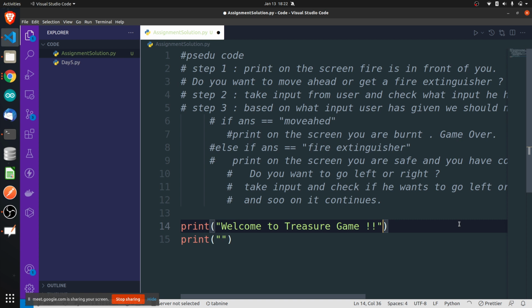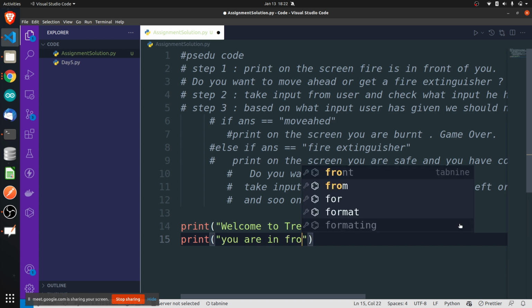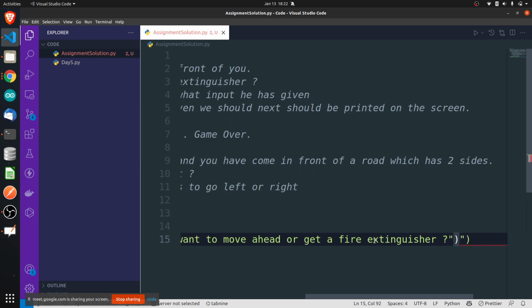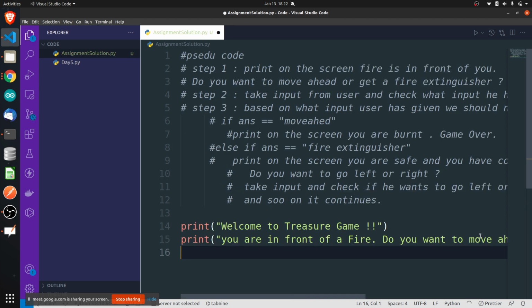Perfect. Next, you are in front of a fire. Do you want to move ahead or get a fire extinguisher? Very simple. So you're asking him to give some input, right? If you're asking him a question, you're expecting some answer from him. So you know how to take input from him.